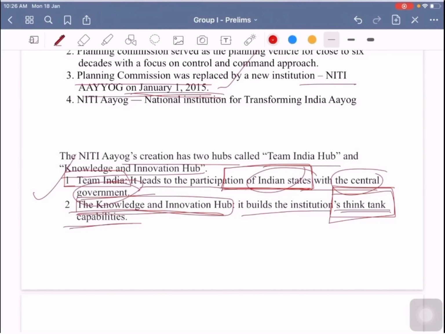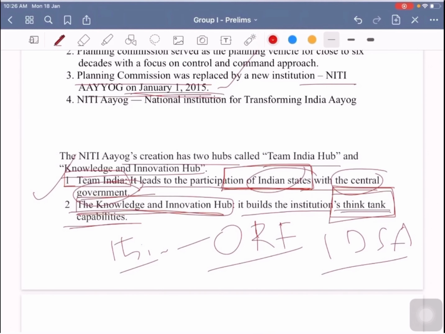And you know the think tanks, for example ORF, that is Observer Research Foundation, or IDSA, that is Institute for Defense Studies and Analysis, etc. These are the think tanks which will brainstorm over some of the critical aspects that the Indian economy or security or social issues are facing, and they will provide some policy framework. So in the same way, Niti Aayog has been envisaged as the government's think tank.